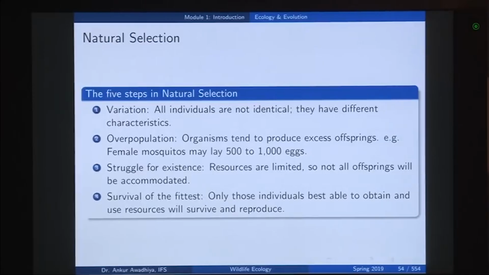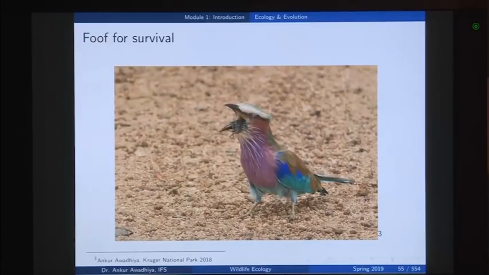So, in that case you will have the first cheetah that would be able to survive better as compared to the second cheetah which does not get enough amount of food. So, survival of the fittest means that only those individuals that are best able to obtain and use resources will survive and reproduce. So, getting resources is crucial for the survival of an organism, and only when this organism survives, breeds and produces more number of offsprings will we say that this organism is fit and will be selected in the process of natural selection.